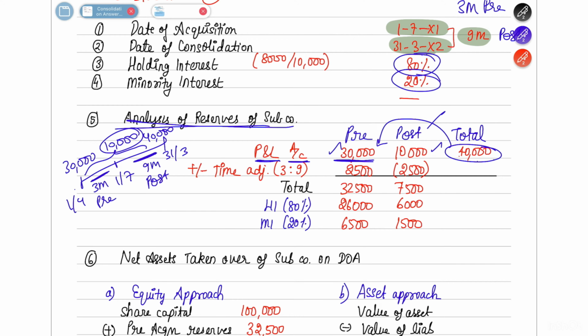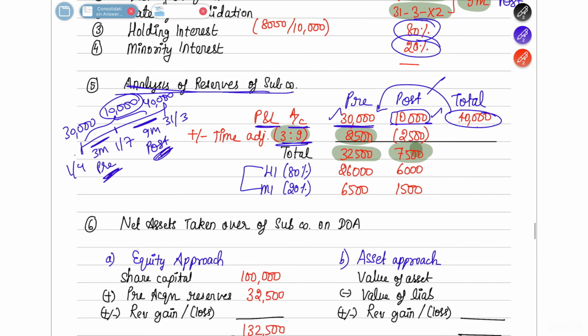So this 10,000 also we are going to assume that it has accrued evenly. So 10,000 for 3 months is going to be considered as your pre profits, and 9 months will be considered as a post profit. So this 10,000 you have to split in a 3:9 ratio. So 2,500 will go to the pre column and the rest 7,500 will remain in the post column. So your pre column total is 30,000 plus 2,500, which is 32,500, and post column is 7,500. And that you divide between your holding interest and minority interest. Hope this is clear to you.